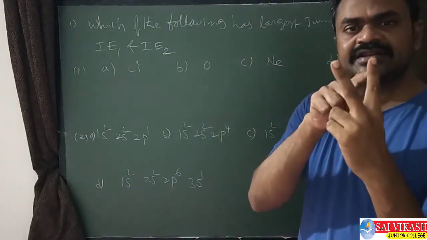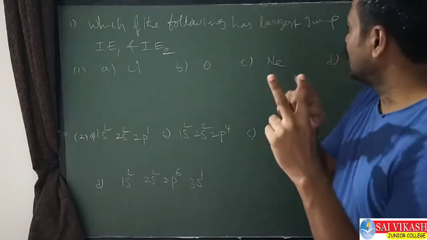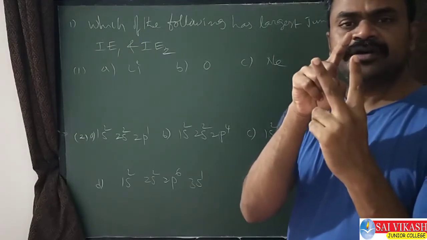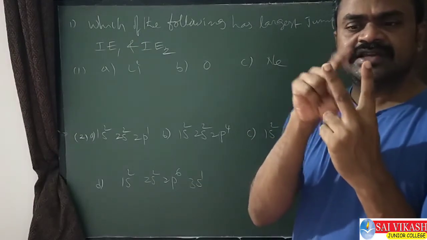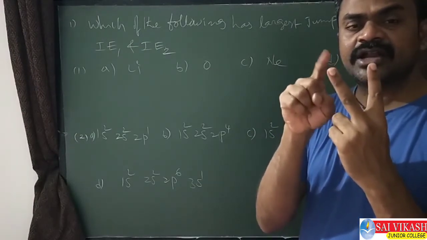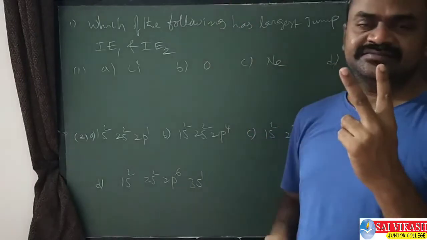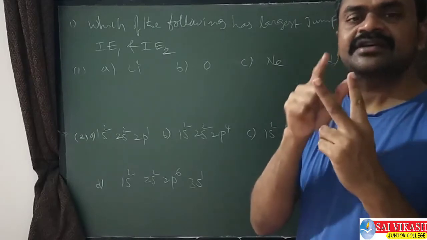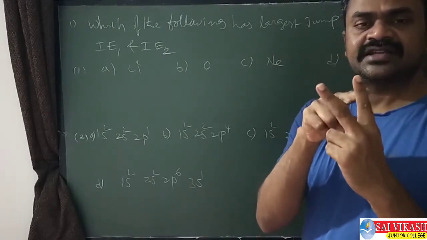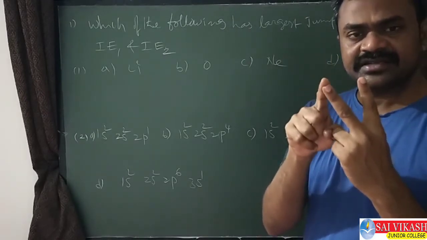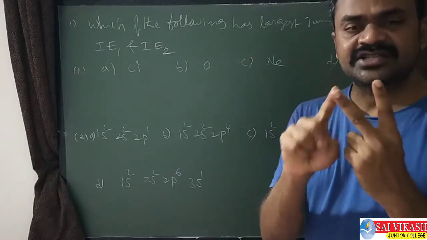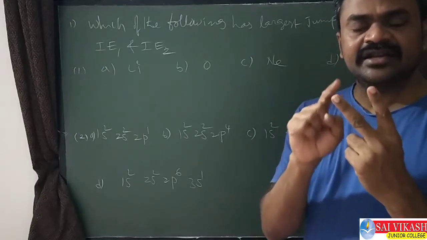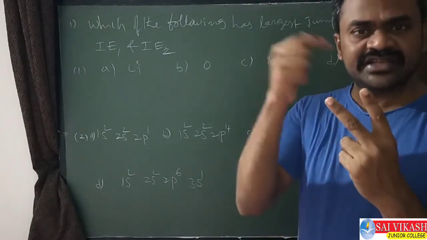Largest jump means that, compared to the first ionization enthalpy, the second ionization enthalpy value should be the largest, a huge difference. A huge difference means the second electron is not present in the valency shell. The second electron should be present inside the shell.